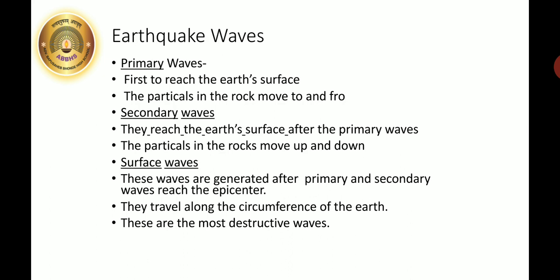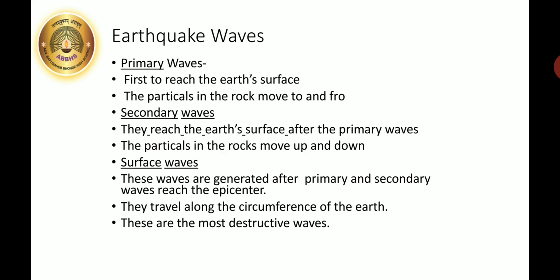Now we'll see the waves that are formed due to the earthquakes. First are the primary waves. These waves are first to reach the earth's surface. The particles in the rocks due to these waves move to and fro. Then the secondary waves.